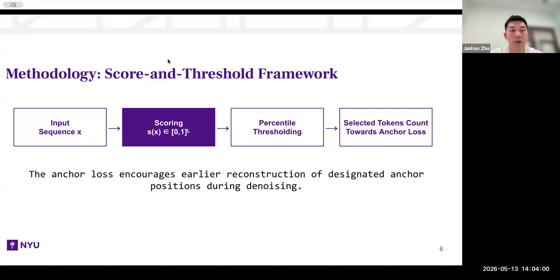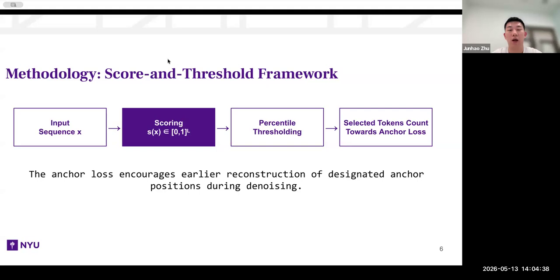Then I'll move to the methodology of our framework. So first, we have designed a score and threshold framework to ensure that all of our anchor words are thresholded and have an individual score. Since the anchor loss encourages earlier reconstruction of designated anchor positions during denoising, we're hoping that our framework is able to provide a set of useful anchor words. First, we take in the input sequence X. Then, for each position, we utilize a scoring function which provides a score between 0 and 1 individually.